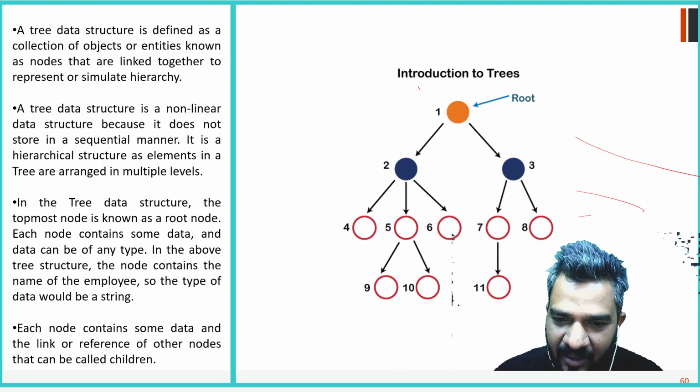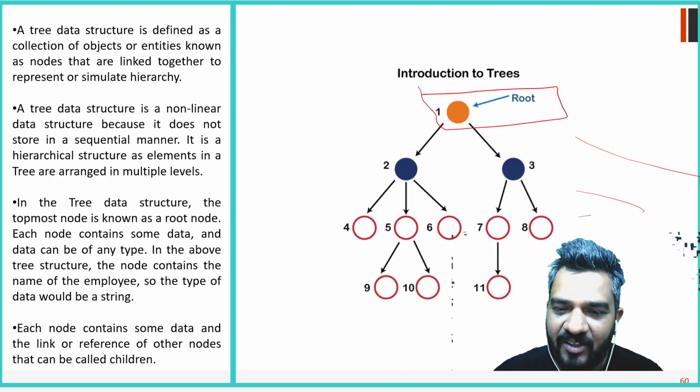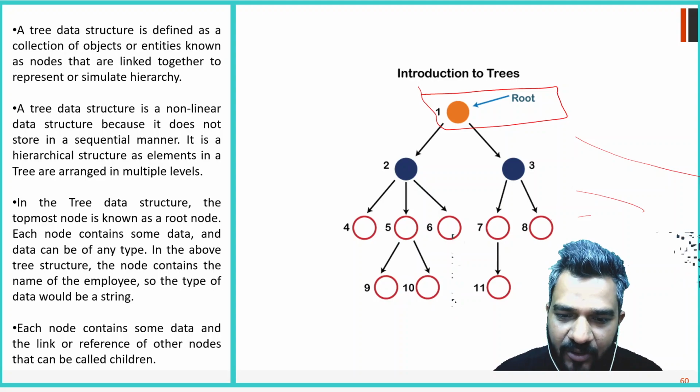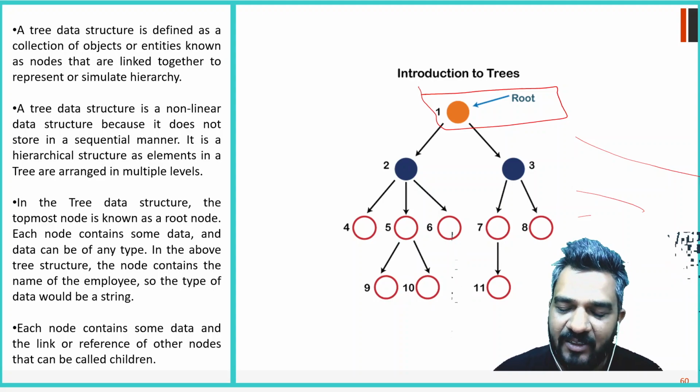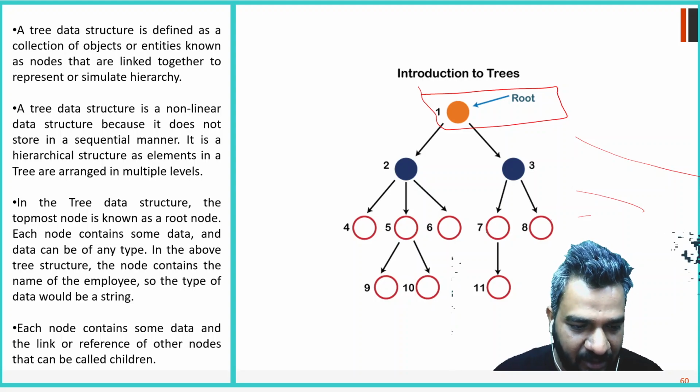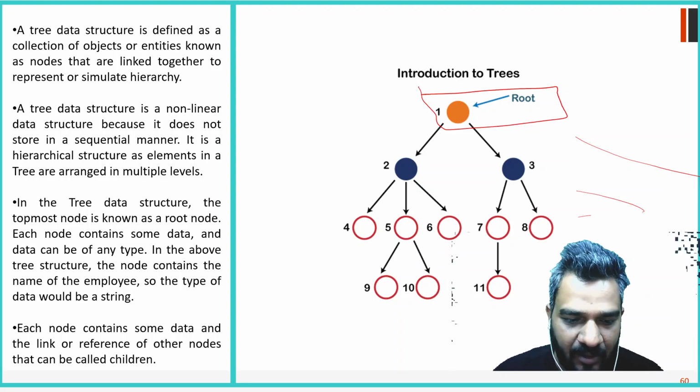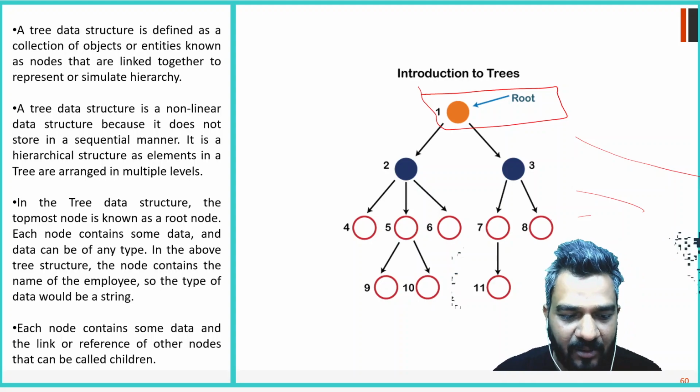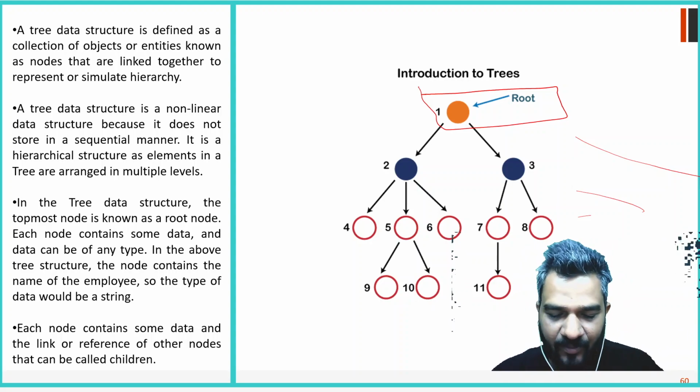So this is our root node, right? In each and every tree, the first node will always be known as the root node, and others will be its children. Each node contains some data, and links to other nodes.